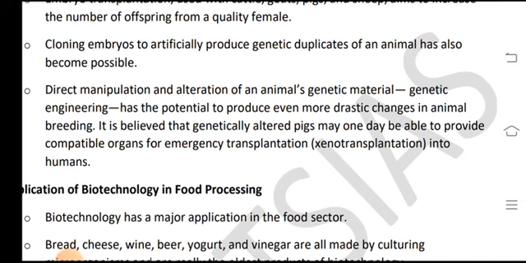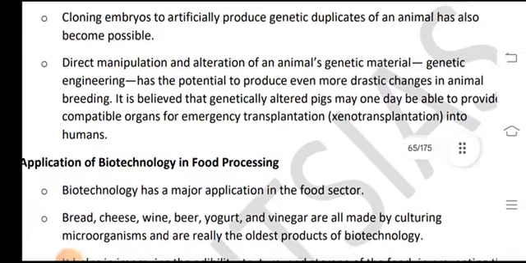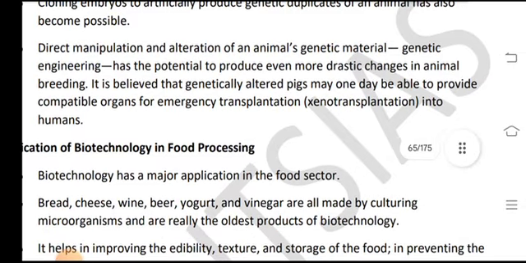Genetic engineering has the potential to produce even more drastic changes in animal breeding. It is believed that genetically altered rats and pigs may one day be able to provide compatible organs for emergency transplantation and xenotransplantation into humans.